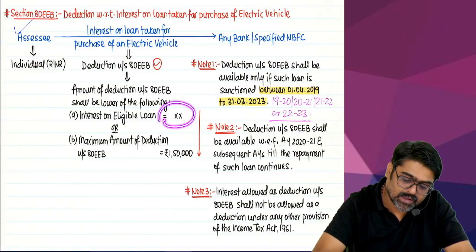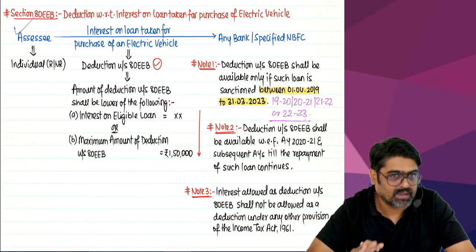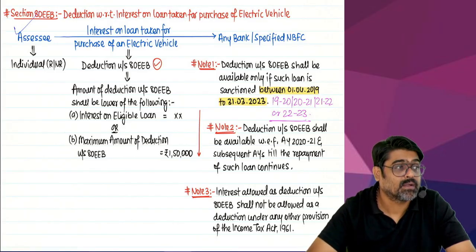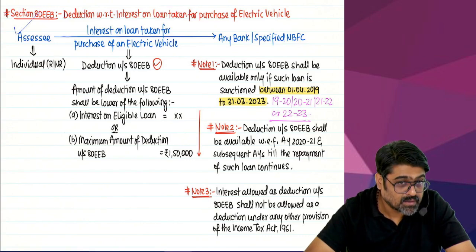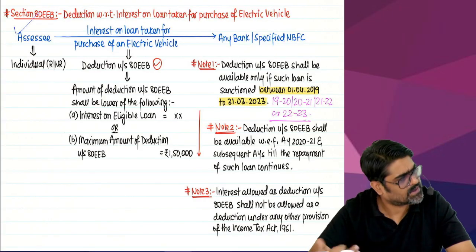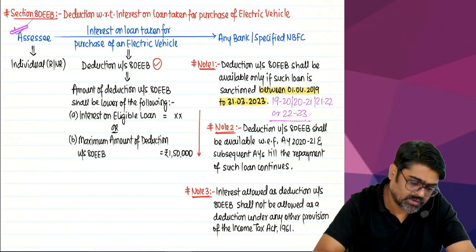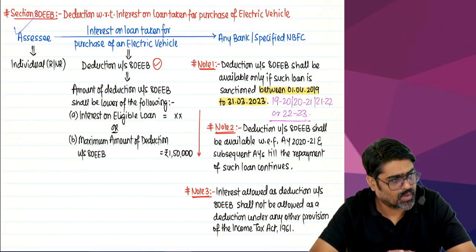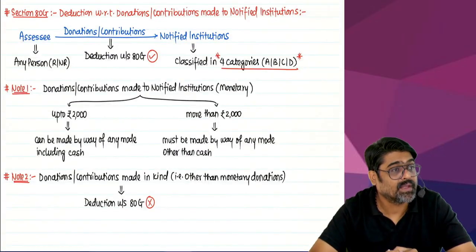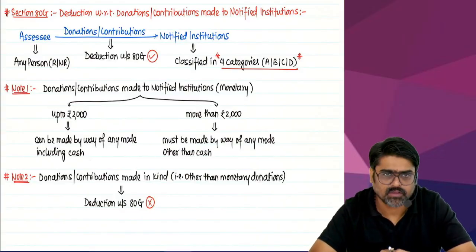Then that interest you can claim under 80EEB, maximum 1,50,000. And this interest will be allowed till what year? Till which year? Till the year the entire loan is repaid. Till that year, whatever interest every year you will pay will be allowed under section 80EEB. Understood? This is 80EEB. Okay. Now after 80EEB, can you see 80G? Yes or no? This 80G and all we'll do after some time. Let's solve few questions first.